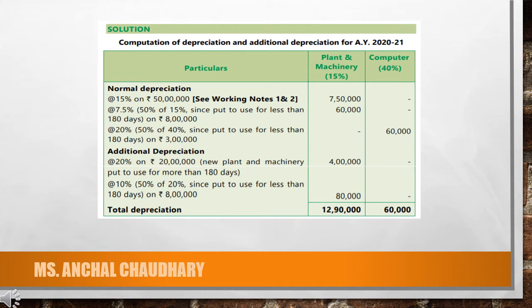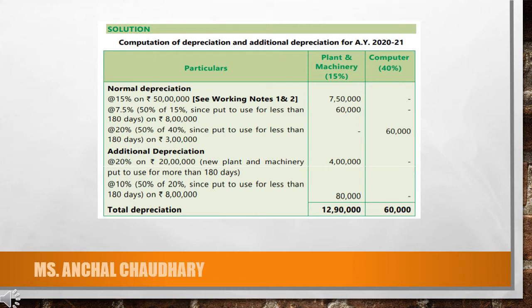In the first case, the opening balance and the new plant and machinery of rupees 20 lakh, both of those have been used or installed for more than 180 days. So in that case, you will calculate the 50% of depreciation on the whole amount.